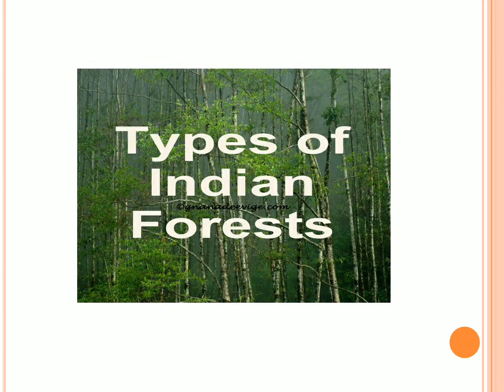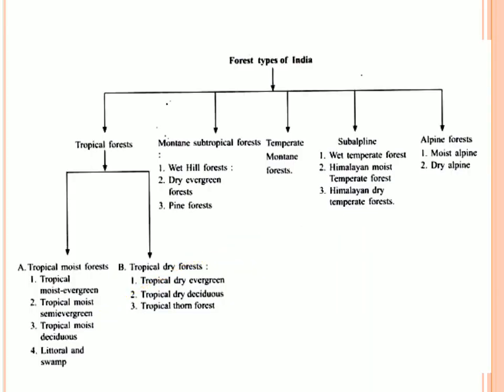Let's come to the next type of Indian forest. Indian diversity itself is a monsoonal type of climate system. That is why there are continuous 4 seasons in a subcontinent like India. That is why there is strict classification of forest in India, like tropical forest with moist semi-evergreen, moist deciduous and littoral swamps. With dry forest we have dry evergreen, dry deciduous and thorn.